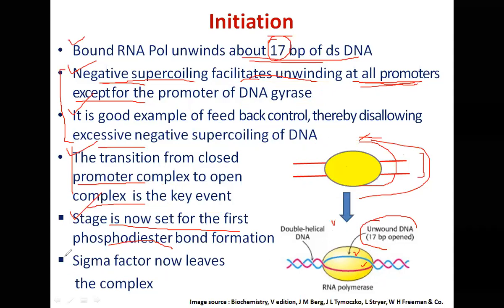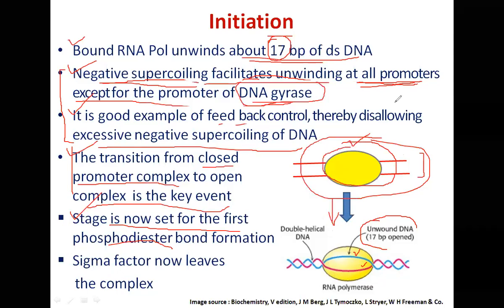And as I said earlier, I think I'll be running out of time. So wherever the meeting ends abruptly, don't bother, we'll continue beyond that. Sigma factor, as I said earlier, will leave the complex. The job is over, because the job of the sigma factor was to help RNA polymerase identify the promoter.